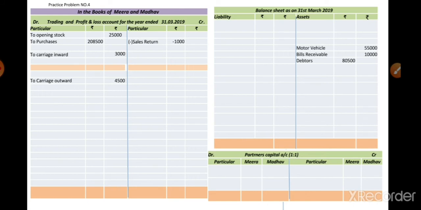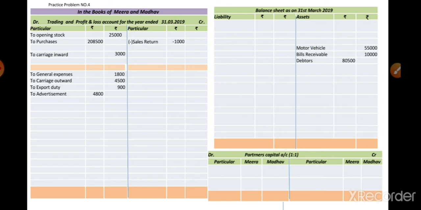Next one is the motor vehicle. It is a fixed asset, so we show it in the balance sheet asset side. No adjustment is here, so directly in the outer column we put the amount of the motor vehicle, that is 55,000. Next one is the general expenses. It is recorded on the profit and loss account debit side, to general expenses 1,800. Again below that we show the export duty. Export duty is 900. On the profit and loss account debit side, to export duty 900, we recorded.